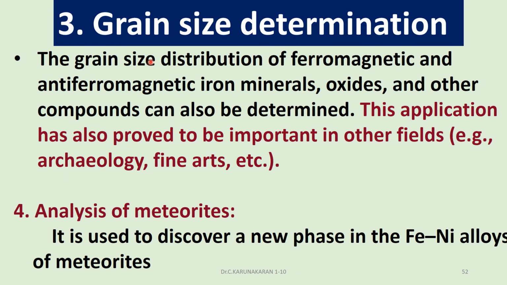The third important application is grain size determination. The size of ferromagnetic or ferrimagnetic minerals can be determined. The grain size distribution of ferromagnetic and antiferromagnetic iron minerals, oxides and other compounds can also be determined. This technique is also used in other fields such as archaeology and fine arts. It is also used in the analysis of meteorites, to discover whether a new phase is present in the iron nickel alloys of meteorites.